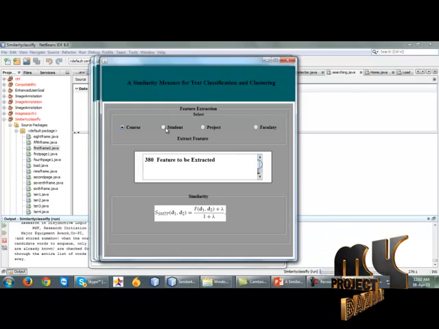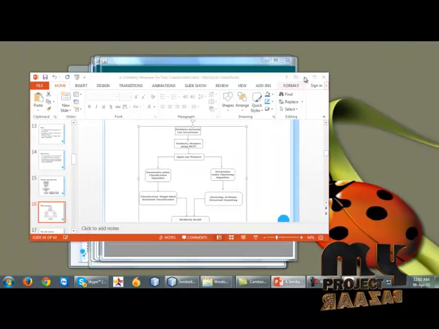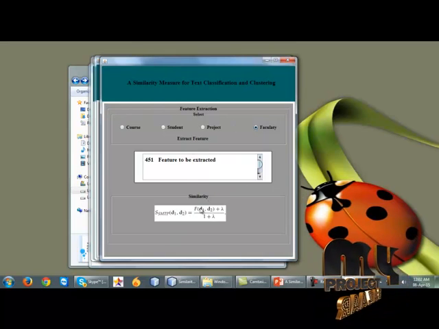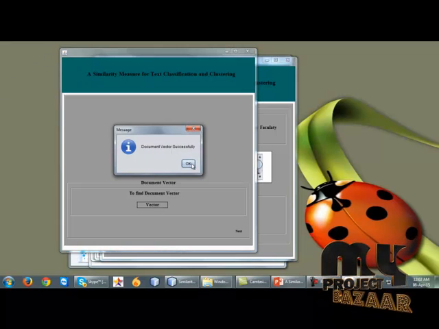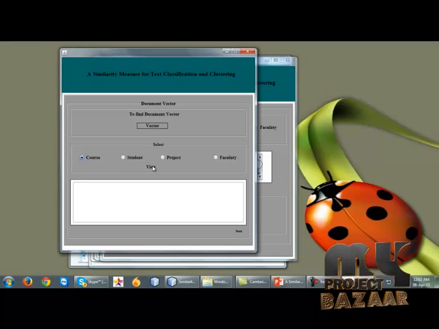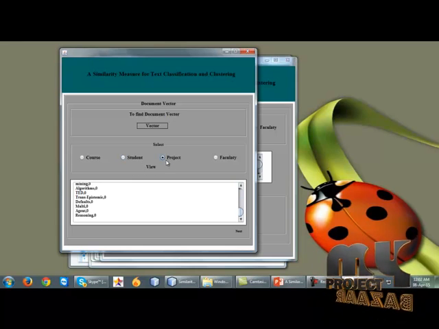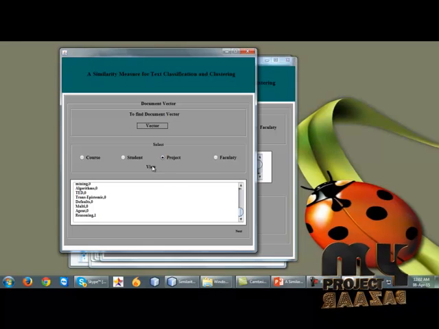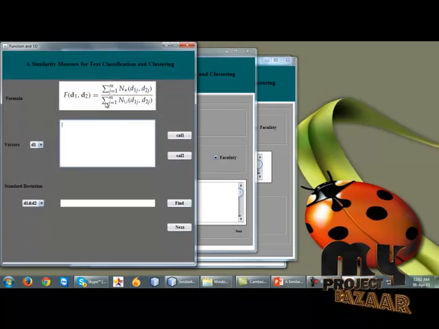After clicking next, the next step in our project is feature extraction. For every document we extract the features, and we calculate the document vector. The document vector is successfully calculated for student, project, and faculty.